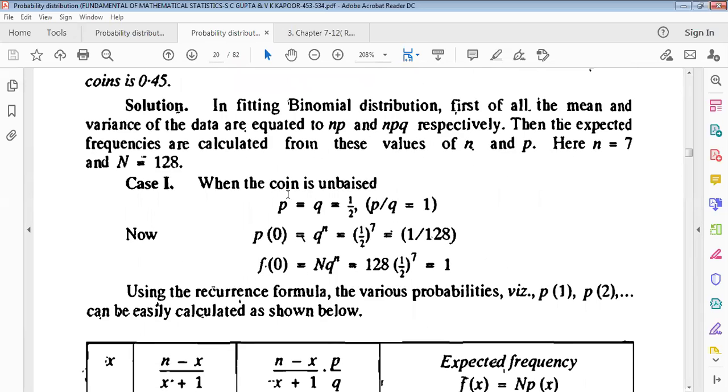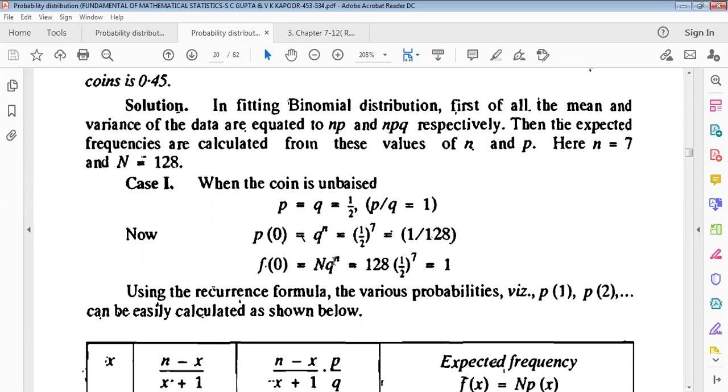So for the first case, when the coin is unbiased, p equals q equals what? Half. In a coin there are only 2 outcomes, one is head and the other is tail. This is why the probability of success and the probability of failure are the same. So P of 0 equals q to the power n from the binomial distribution, right?